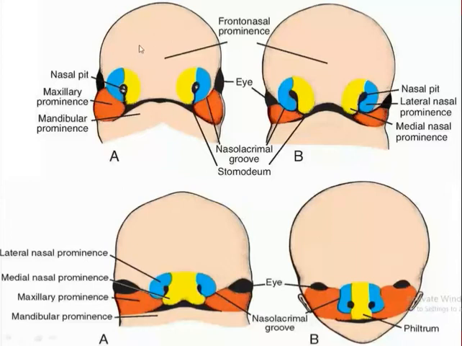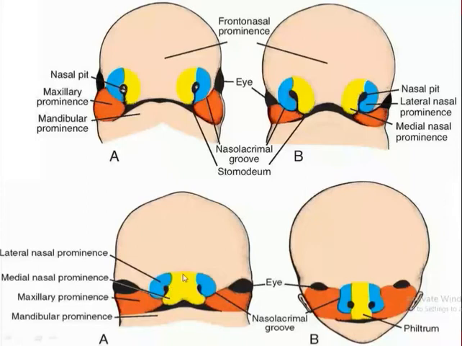Within the frontonasal prominence, we have studied that a nasal placode develops. Around the nasal placode, mesenchyme proliferates to form a horseshoe-shaped elevation known as the medial nasal prominence and lateral nasal prominence. Because of these prominences, the nasal placode begins to depress, resulting in the formation of the nasal pit, which is the precursor of the nostril as well as the nasal cavity. As the maxillary prominences grow towards each other in the midline, they push the medial nasal prominences towards each other, resulting in their fusion in the midline.